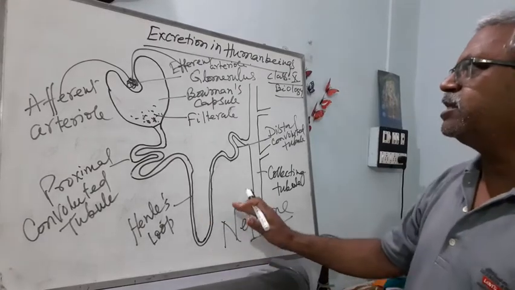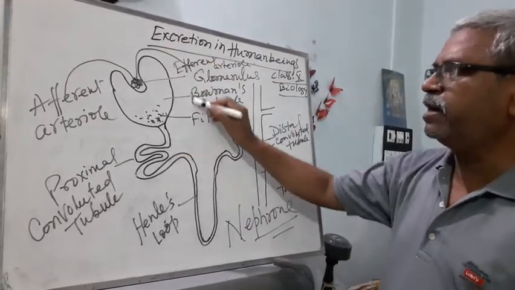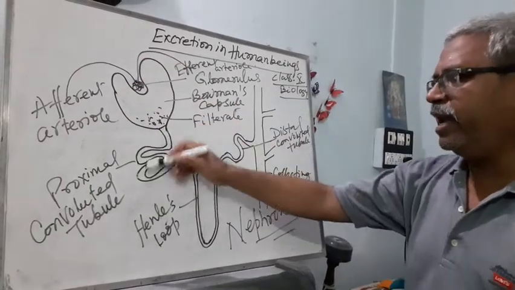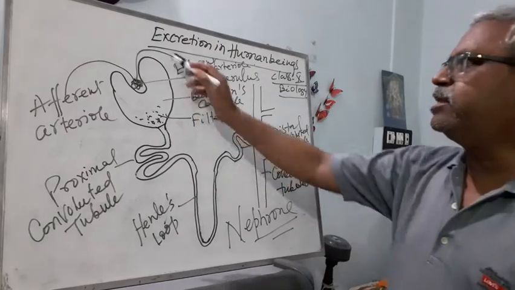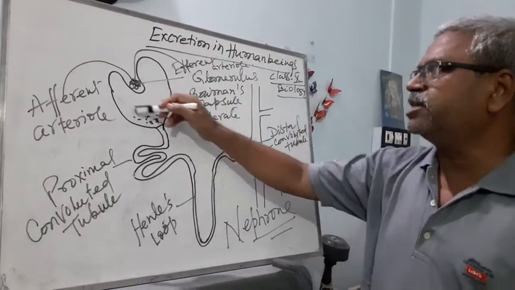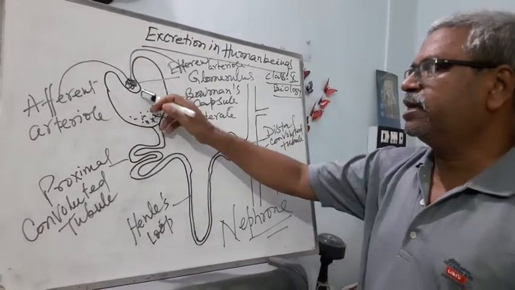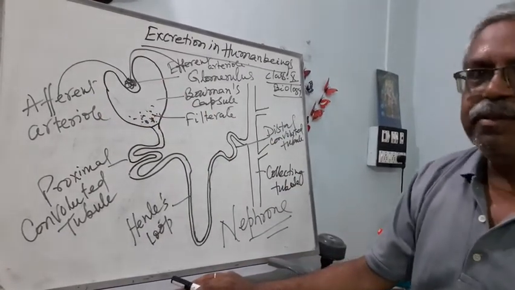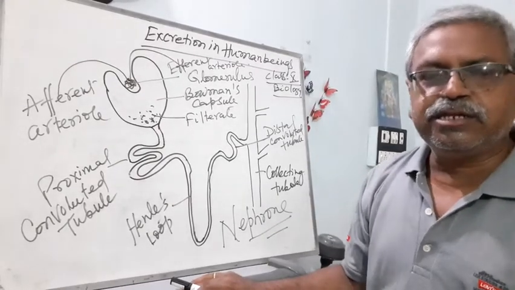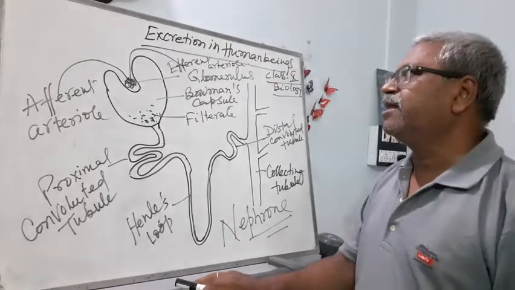A nephron consists of mainly two parts. This is one part, which is the swollen part, and the other is this tubular part. This swollen cup-shaped structure made of these capillaries is known as the Malpighian corpuscle or Malpighian complex.